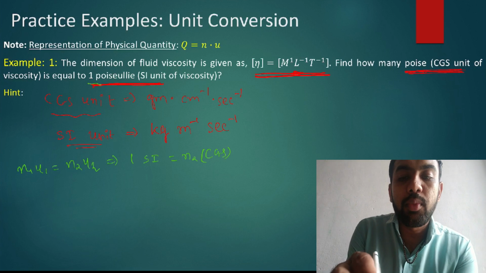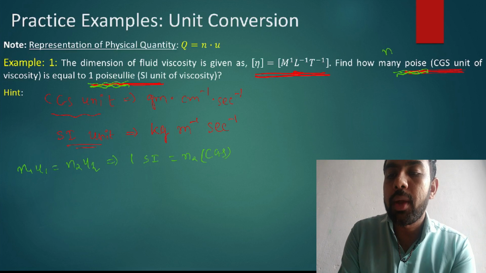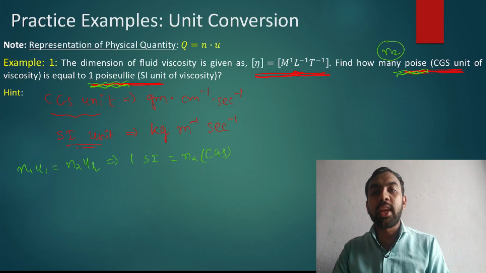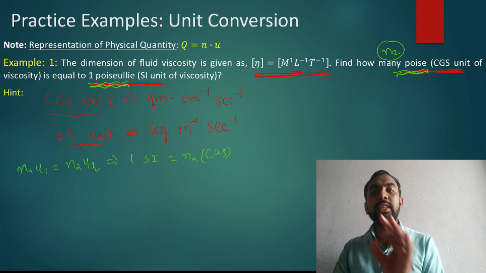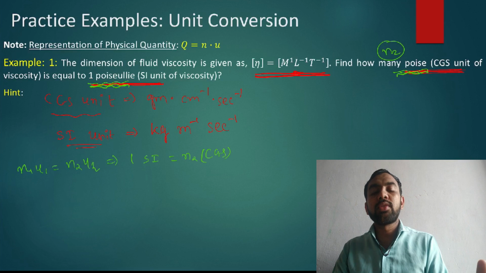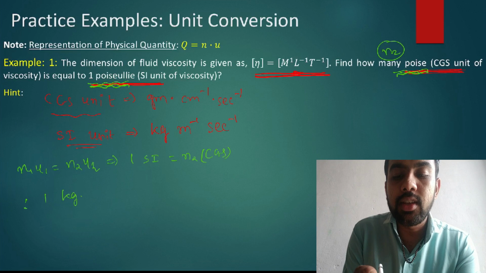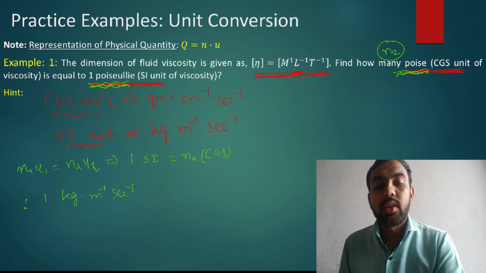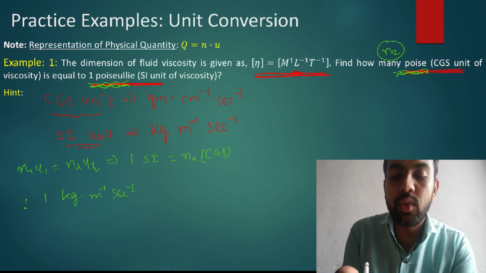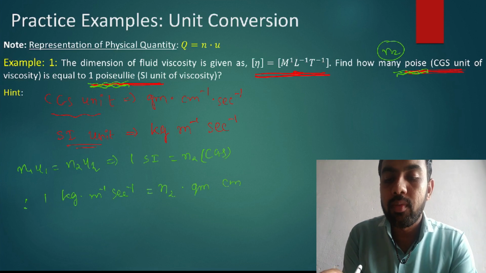ठीक है ना. One poiseuille is equal to how many poise? So यहाँ पे n2 ले लो, मतलब जो अननोन है उसको n2 लेना है, मैंने पहले सीखा है. If known value is considered as n1, unknown value is considered as n2. So 1 SI is equal to n2 CGS. So write down 1. What is SI unit? kg meter inverse second inverse, is equal to n2. What is CGS unit? Gram centimeter inverse second inverse.